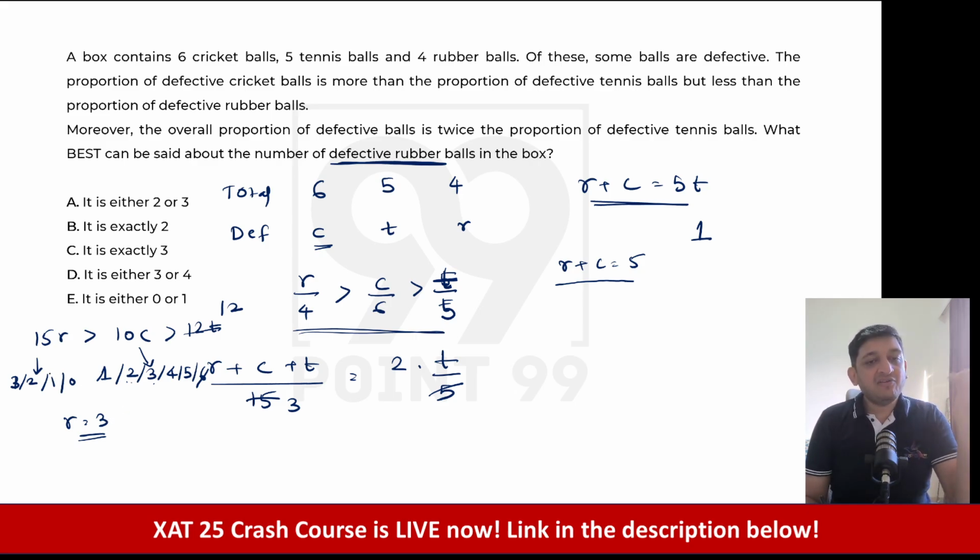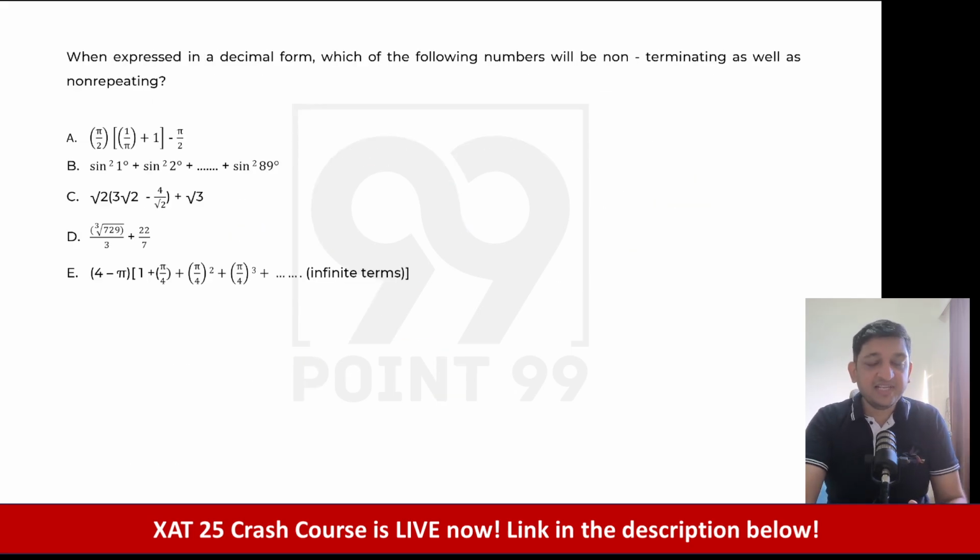R equal to 1 पे R will become lesser and C will become higher. So it doesn't work that way. So the only way it is possible is if the number of defective red balls or rubber balls is equal to exactly 3. तो ही काम चलेगा, नहीं तो नहीं चलेगा. So the correct answer here is option C that we have. Let's look at the next question.